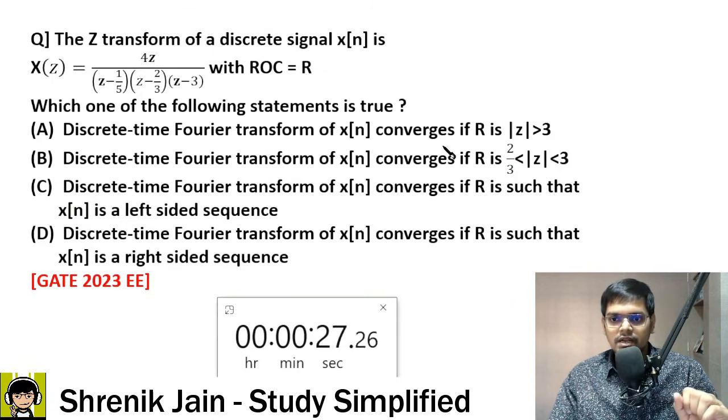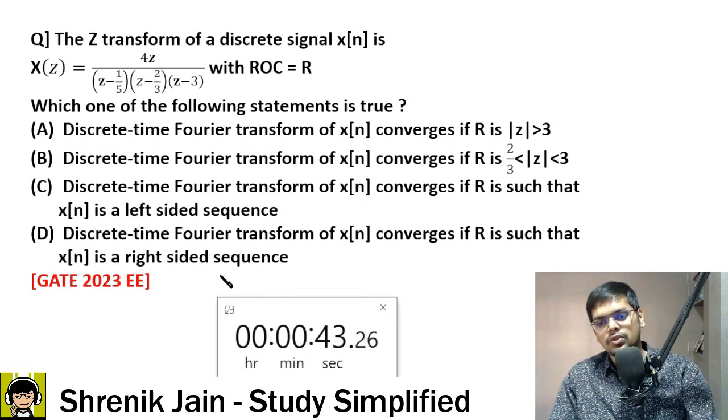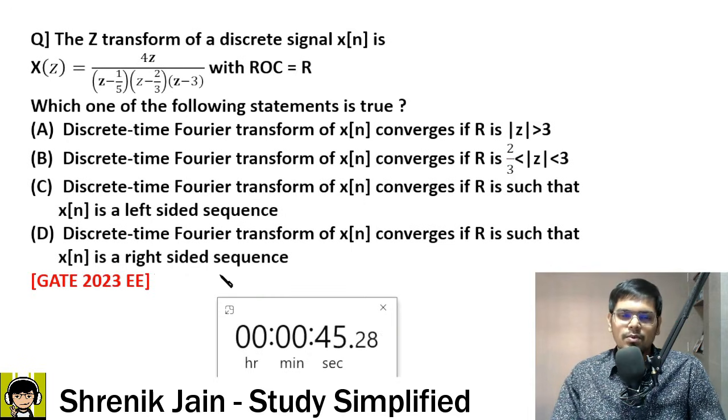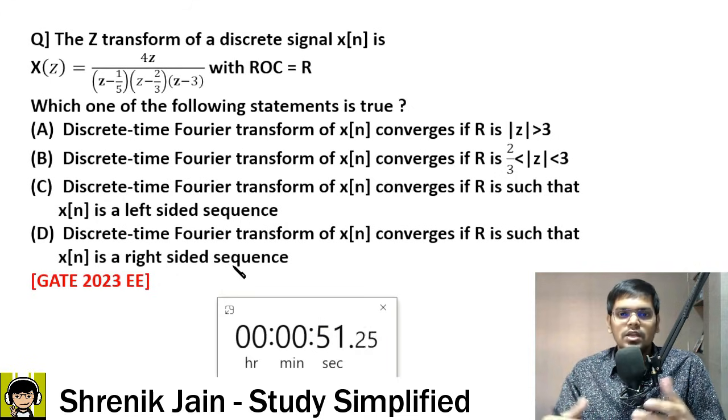DTFT of x of n converges if R, which is nothing but the region of convergence, is mod z greater than 3, or it converges when the region of convergence is between this range, or it converges when your signal x of n is a left-sided sequence, or it converges when your signal is a right-sided sequence. So what is the simple concept? DTFT converges when the region of convergence includes the unit circle.